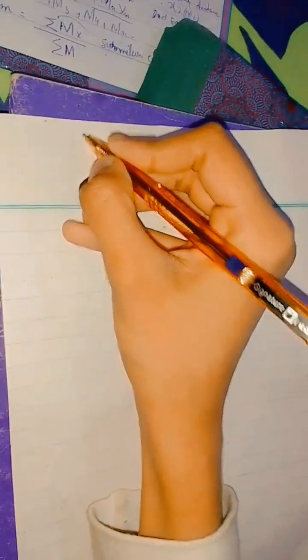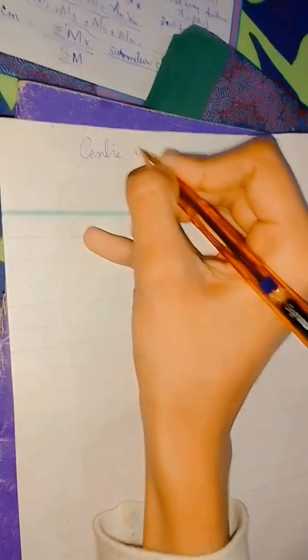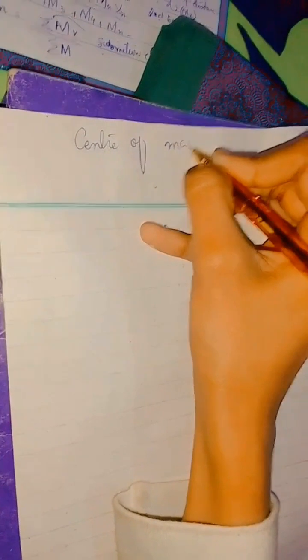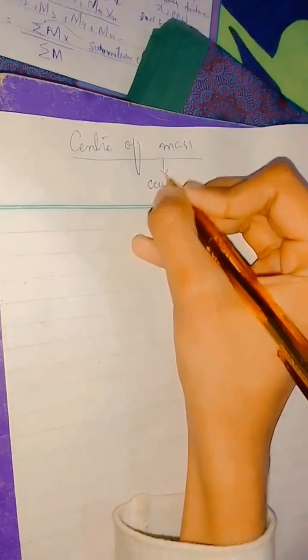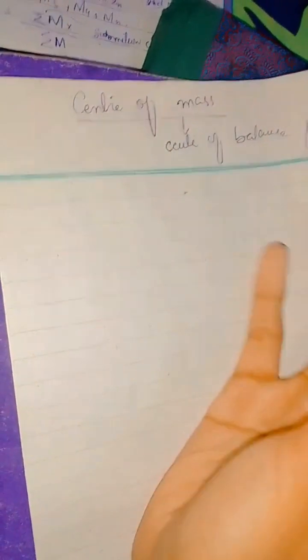So today we are going to discuss the center of mass. Center of mass is also the center of balance point, where the mass is balanced. The mass which is in the center, it is not important that the mass should be in the center. That is known as center of mass.